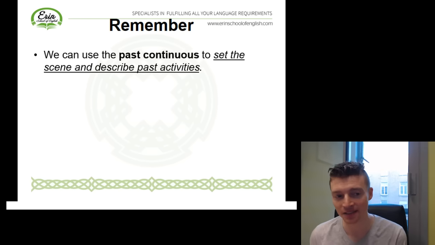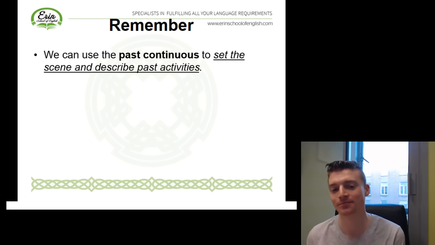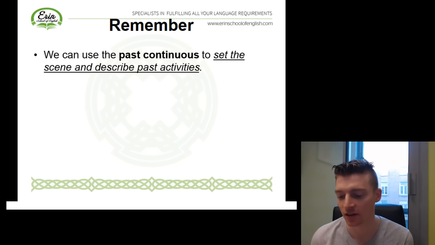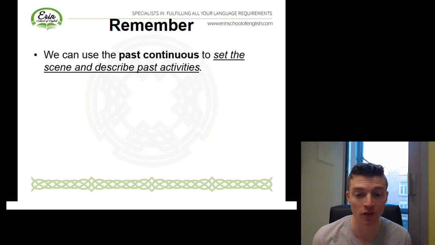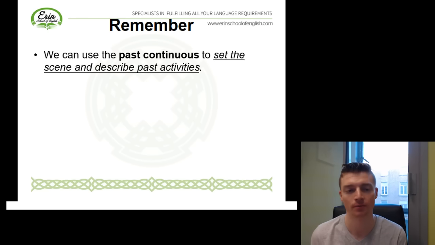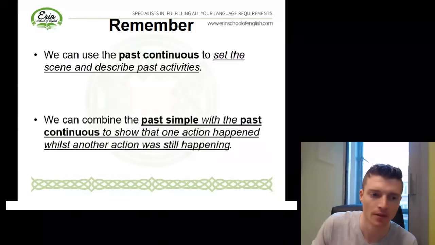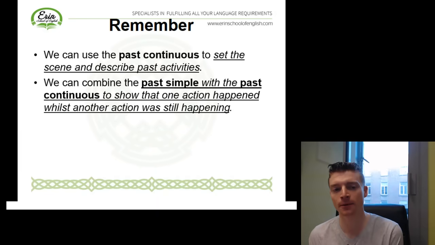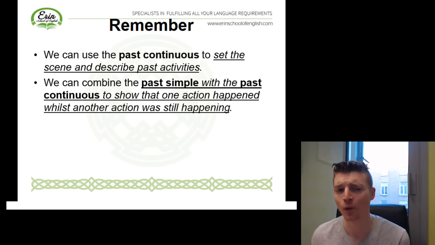We can use the past continuous to set the scene and describe past activities. It was snowing and the traffic was moving slowly. We can combine the past simple with the past continuous to show that one action happened whilst another action was still happening. So remember our example, it was raining when I left the supermarket.